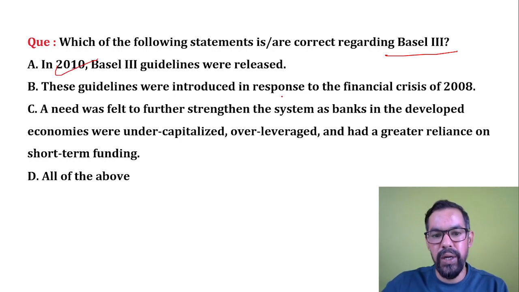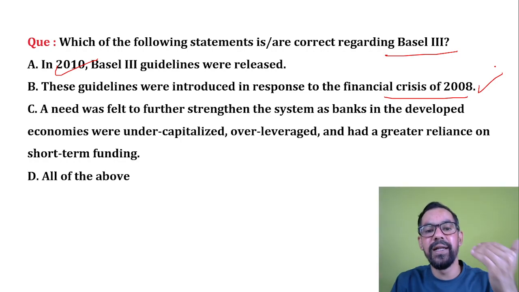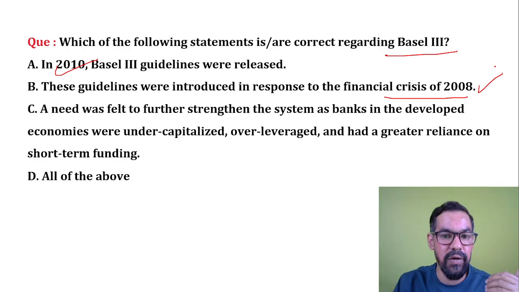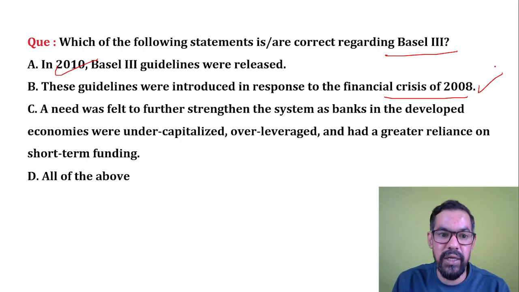These guidelines were introduced in response to the financial crisis of 2008, after the failure of Lehman Brothers Bank. So the world economy generally faced a recession at that time. After that, the Basel Committee released guidelines for the banking system. These guidelines are generally known as Basel III, and they were issued in 2010.